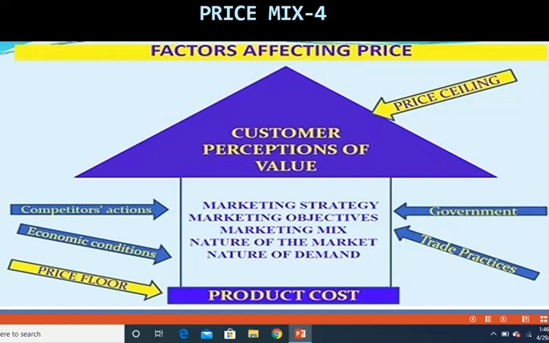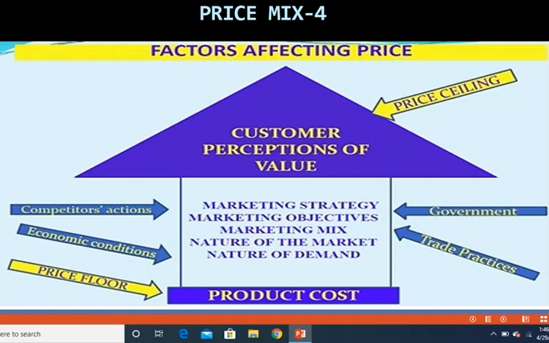So now the roof of the diagram here represents the customer perceptions of the value that can be got by buying your product, and in the body of the diagram, or of the house, it is mentioned marketing strategy, marketing objectives, marketing mix, nature of the market, nature of demand, and so on. And look at all the external factors which are in the form of arrows.